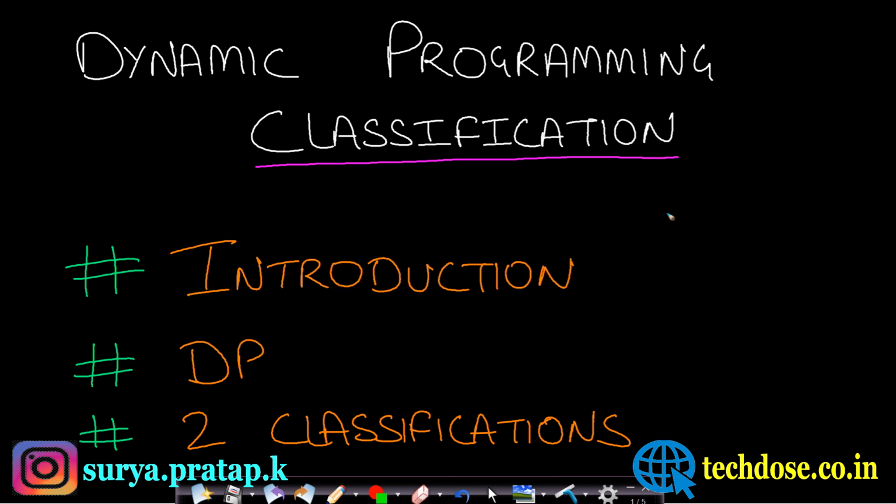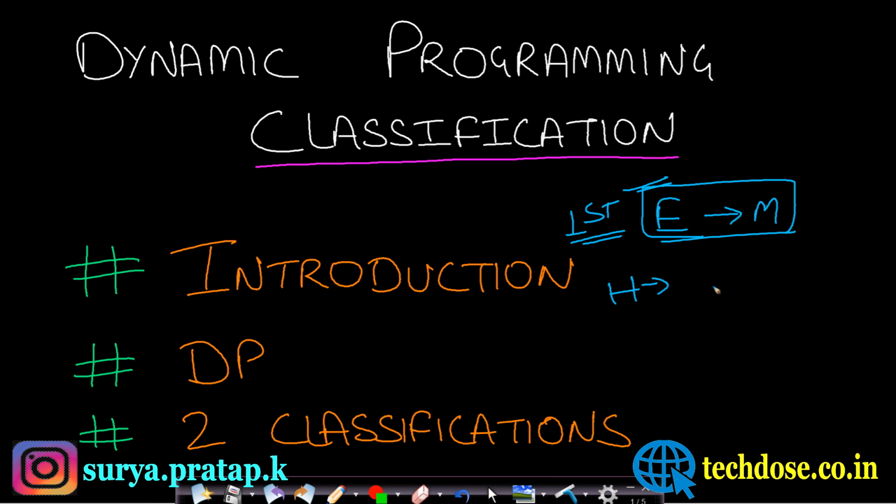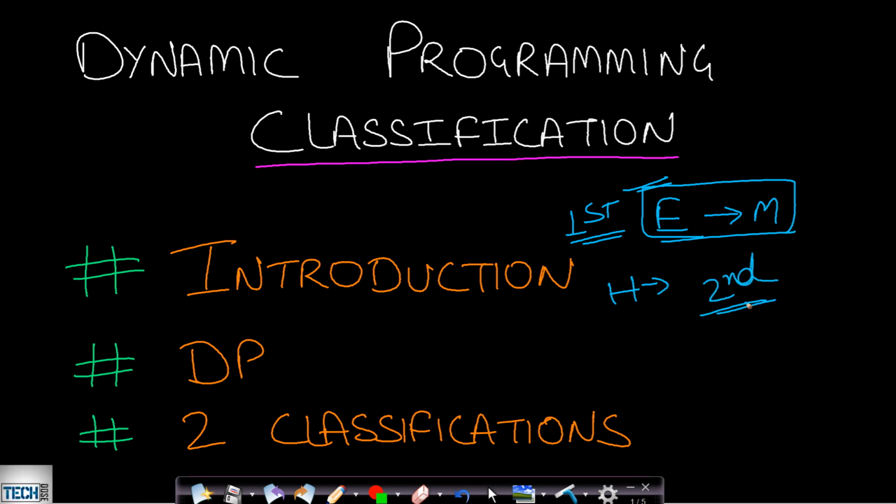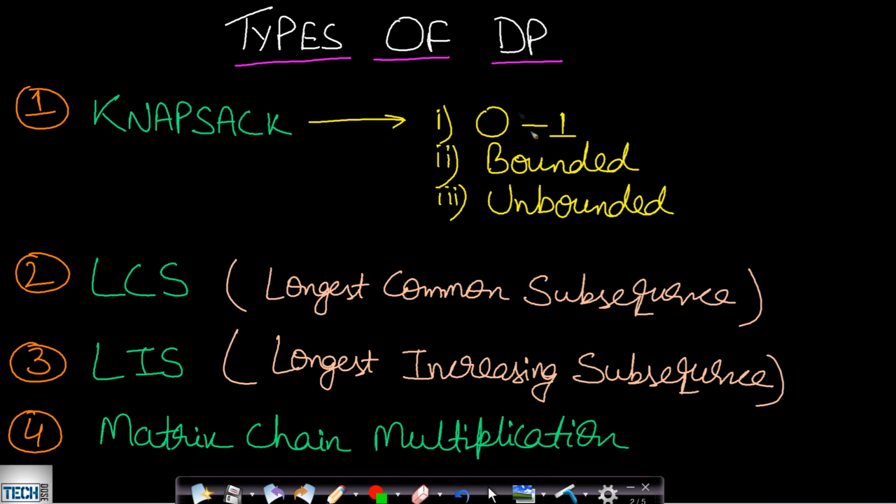The first classification will be based on easy to medium level problems. So most of the easy to medium level problems will be falling under the first classification, and most of the hard level problems will be falling in the second classification. So let us look at the first classification. Well, this is for easy to medium level classification. Most of the problems in this level will be falling under these types of DP problems.